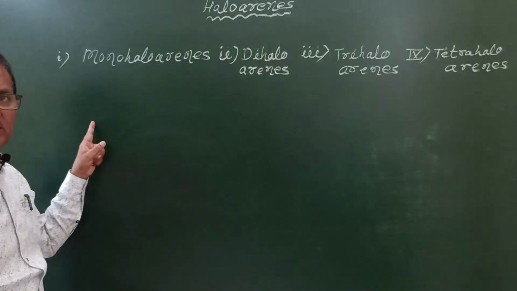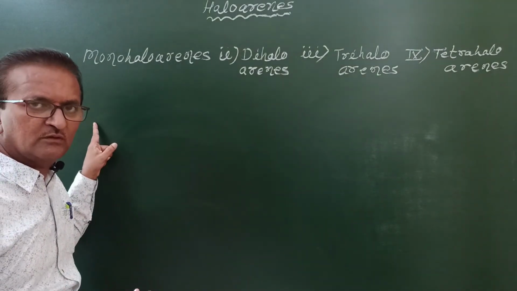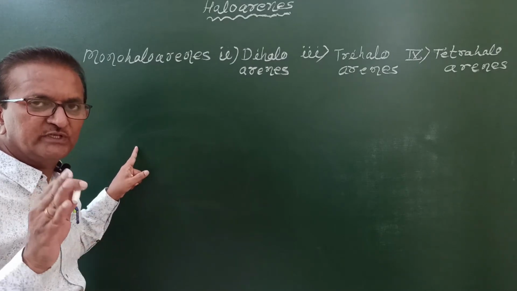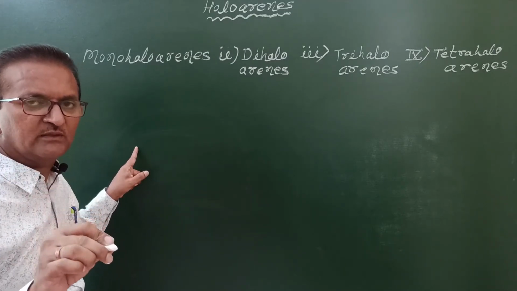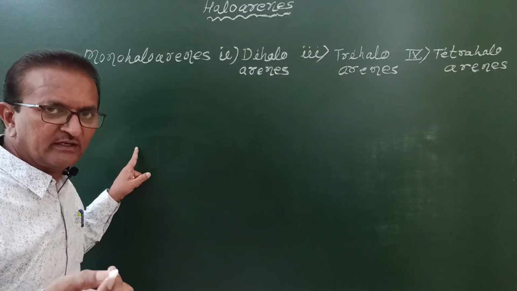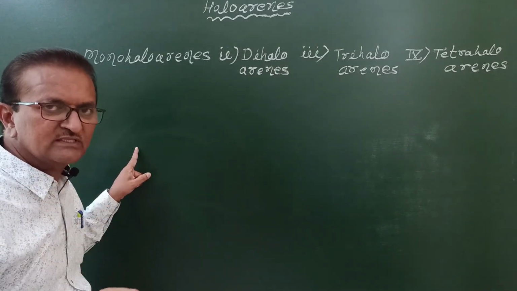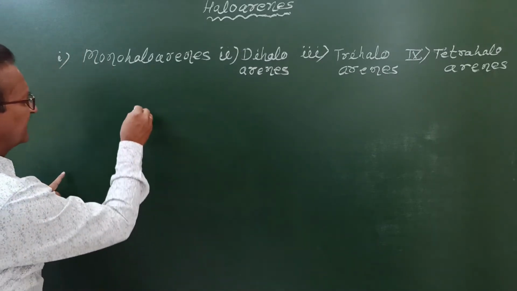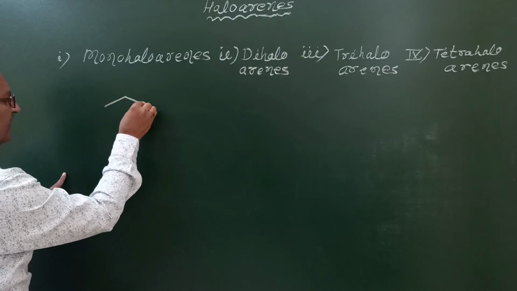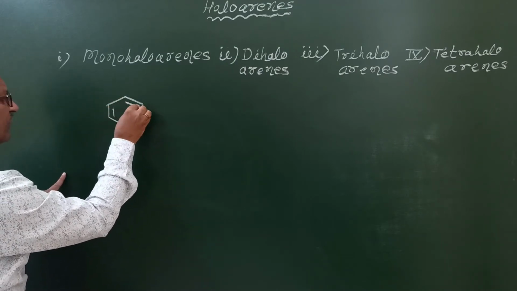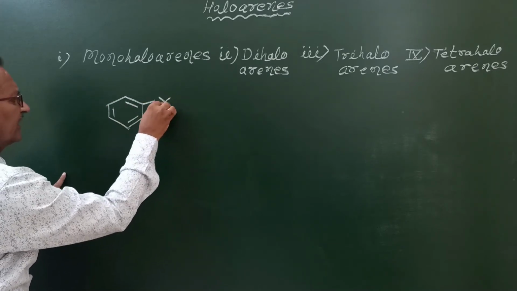What are monohaloarenes? Again we can put statement like this: haloarenes in which only one halogen atom is directly bonded to benzene ring or aromatic ring or aromatic nucleus are called monohaloarenes, and they are represented by drawing benzene ring, and to this benzene ring one halogen atom is directly bonded.